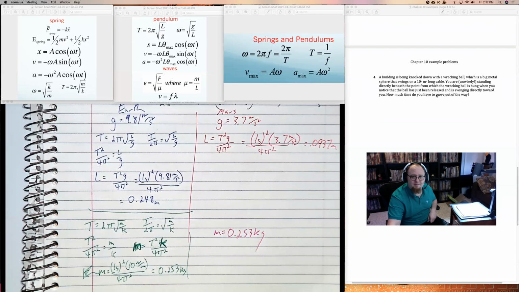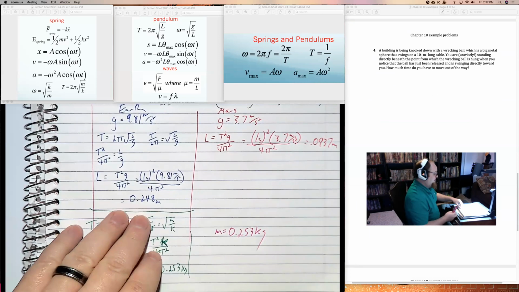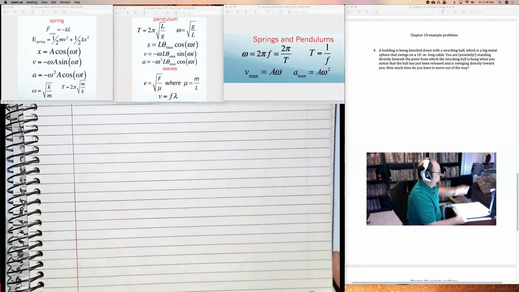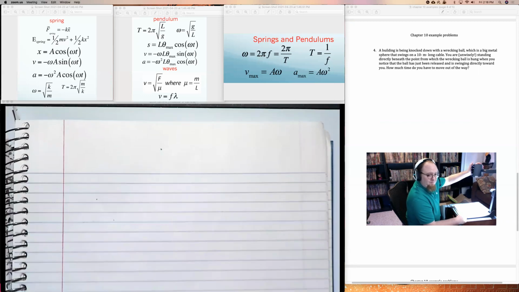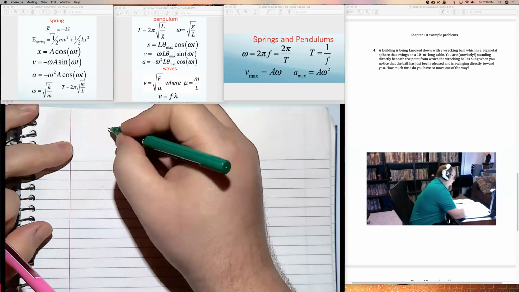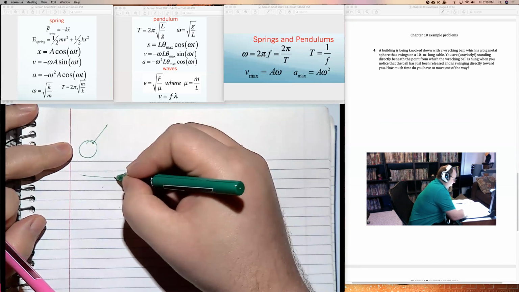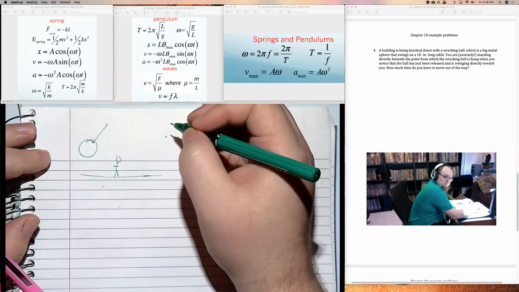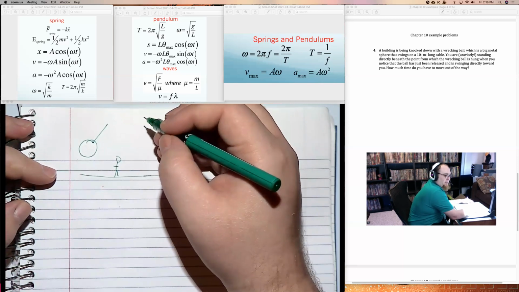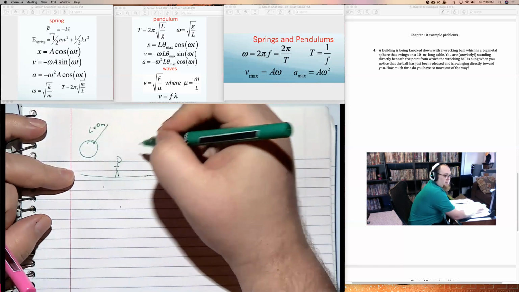Another. This is not a problem I wrote. This is from a textbook, but I think the problem's just funny, so I like to cover it. And the problem is as follows. Someone is on a construction site where they have a wrecking ball. So we got a big wrecking ball, and they're standing right here. It says the wrecking ball has a length of 10 meters and is coming at them.